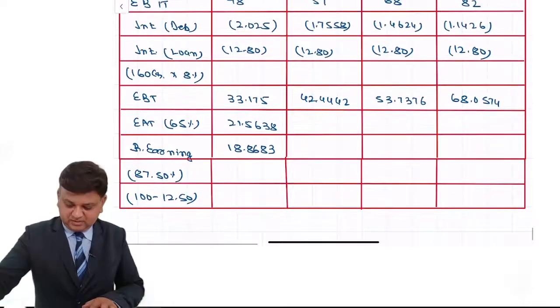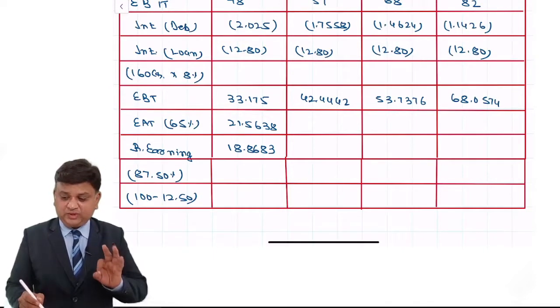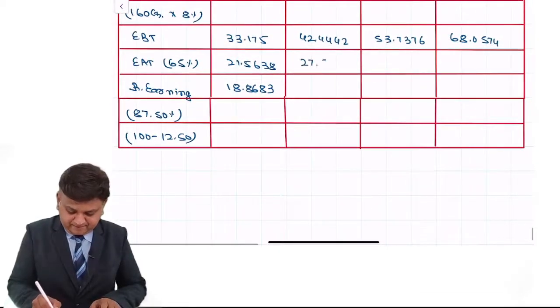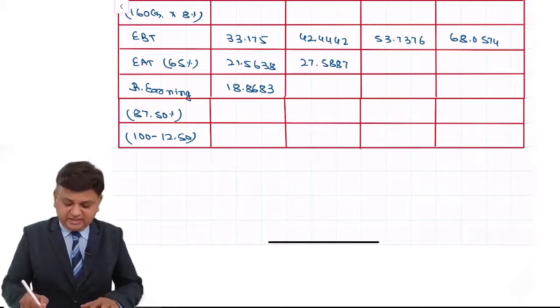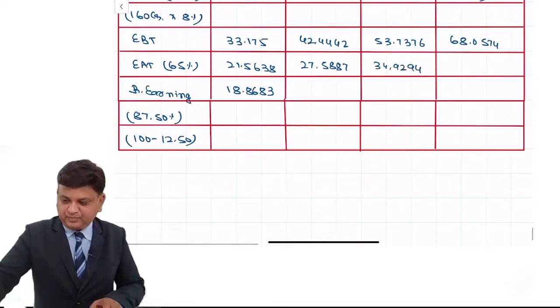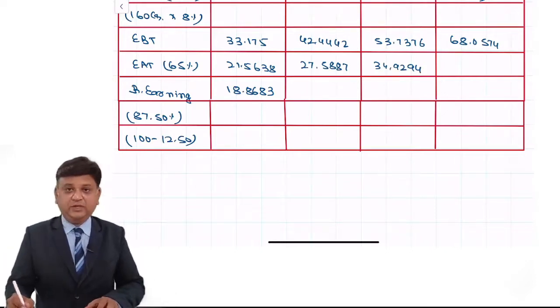35% is the tax rate. So 42.442 into 0.65, that comes to 27.5887. 53.7376 into 0.65, 34.9294. 68.0574 into 0.65, 44.2373.